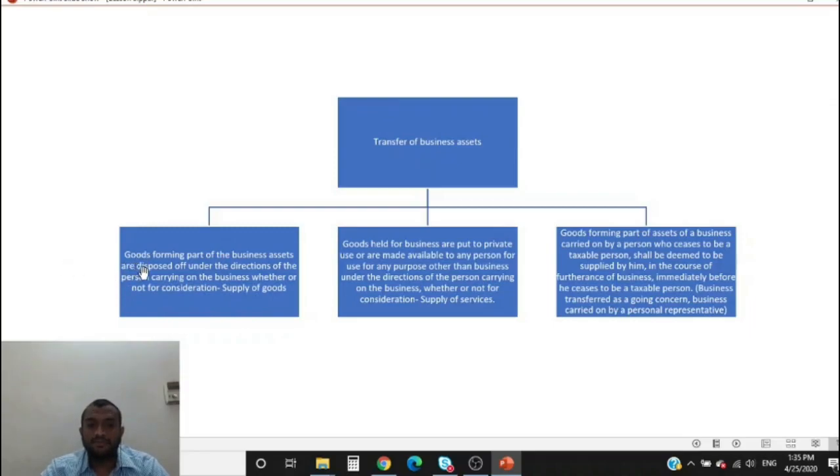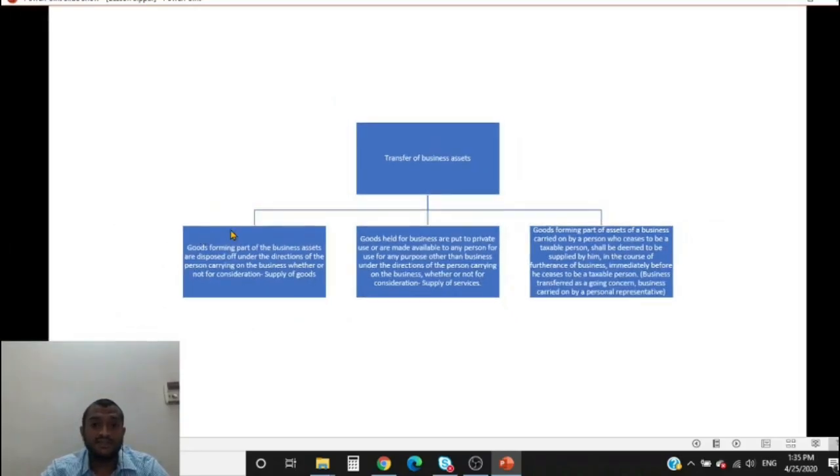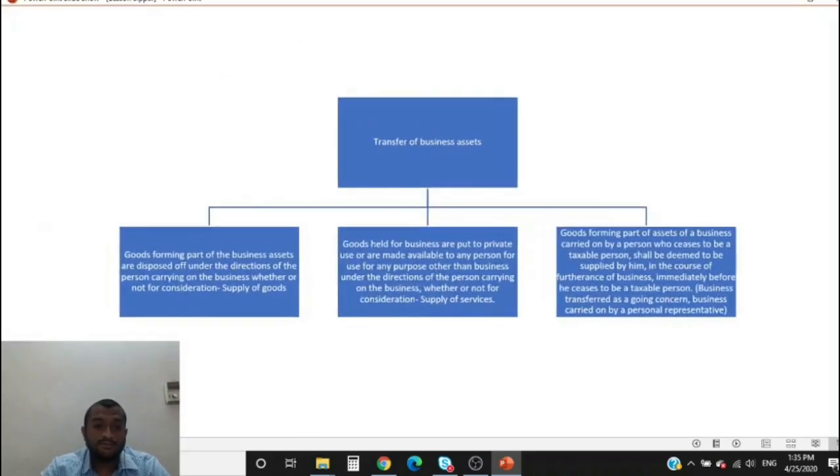So here there is no mention of ITC. If you look at schedule 1, there is a case where this disposal of business assets on which ITC has been taken, even if there is no consideration, is treated as supply. Now this is also similar, but here it does not mention the case of input tax credit. Whether I take ITC or not, it is still disposal of business assets as per the directions of the person who is running the business. Whether or not there is consideration, it is still treated as supply of goods. Here I am clarifying whether it is supply of goods or service.